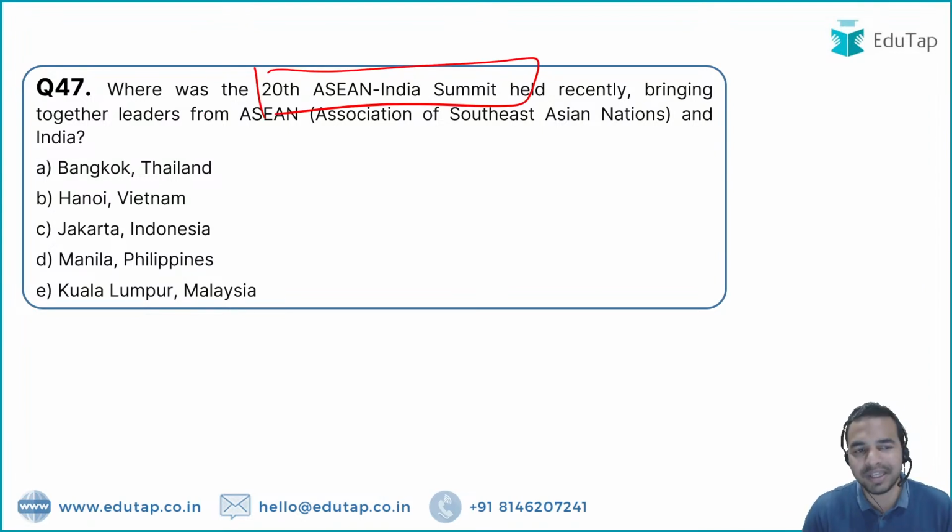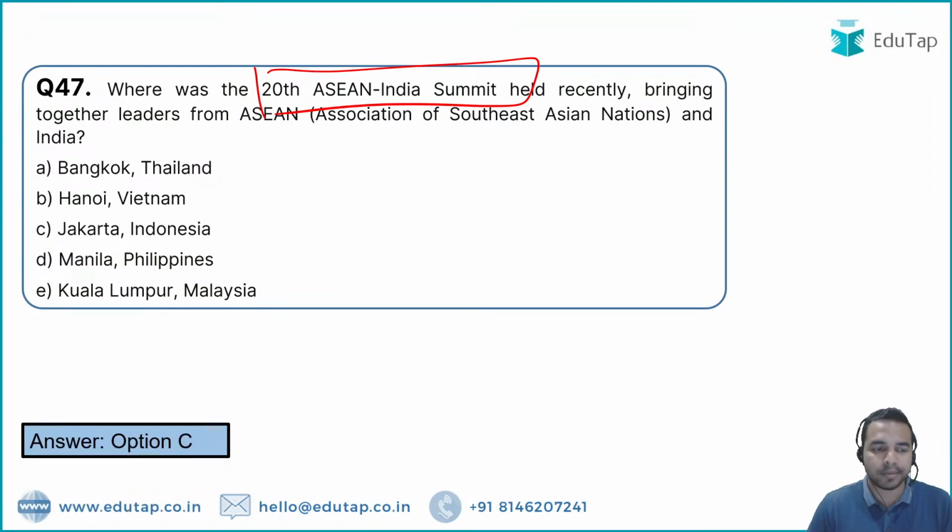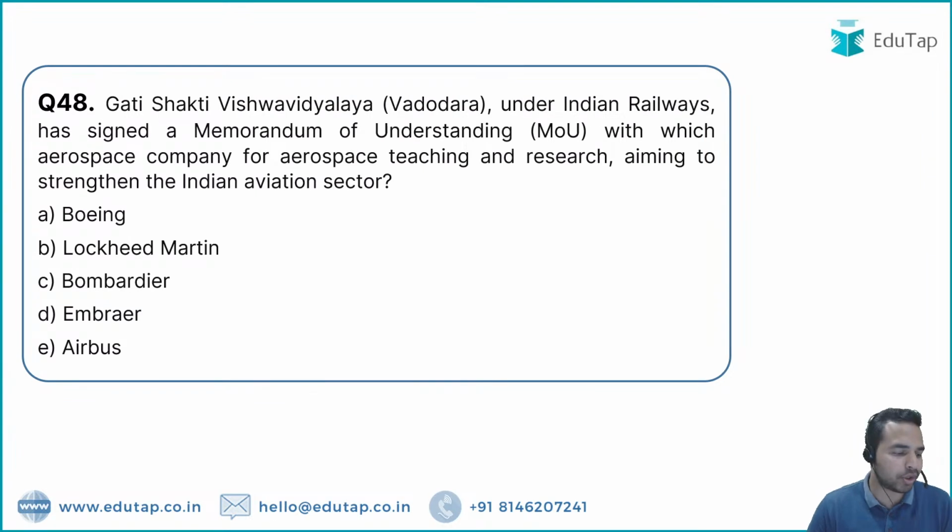You have to tell me that what exactly is the name of the place where it is taking place. तो 20th Asian India Summit जिसके अंदर एशिया नेशंस और इंडिया ने यहाँ पर पार्टिसिपेट किया है, and the name of that particular country and the place is Jakarta in Indonesia which has hosted this particular summit. Let's move on to the next question guys.